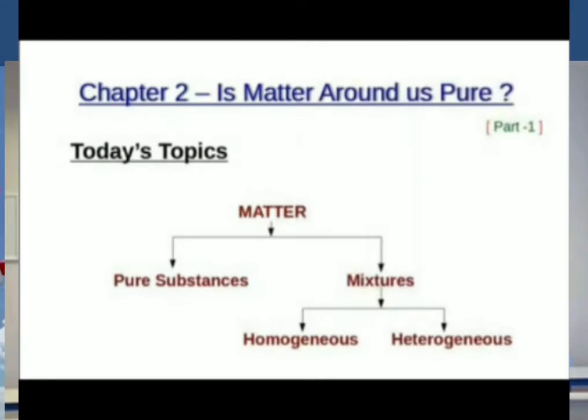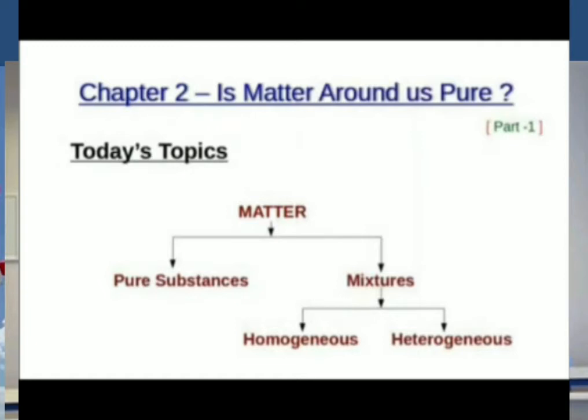Students, we completed our first chapter, Matter in Our Surroundings. In that chapter we studied what is matter, characteristics of matter, states of matter, that is solid, liquid and gaseous, the effect of changing temperature, the effect of changing pressure, then evaporation and the factors affecting evaporation. Today we are going to start a new chapter. Our chapter name is Matter Around Us Pure.